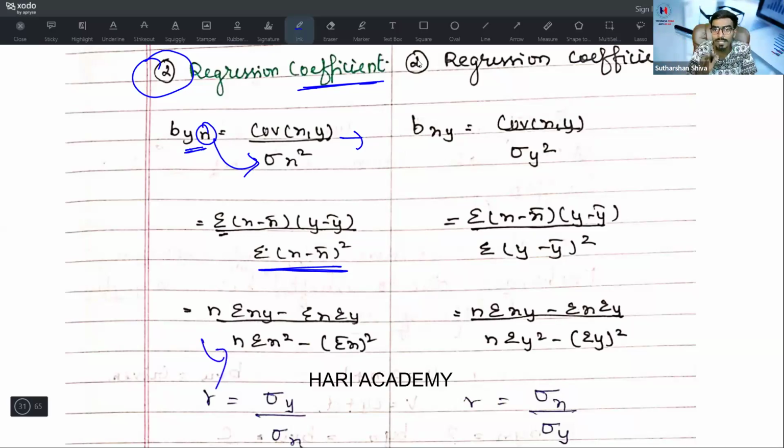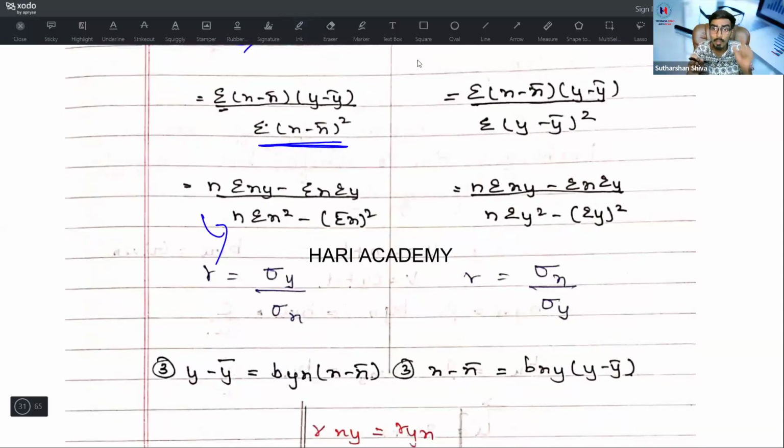Because all the denominator should be in the x, because it is y on x. If it is x on y, all the denominator should be on y. What is the second variable that should be in your denominator? Because y is dependent and x is an independent variable, so it should be in the denominator. Very simple part. It should be dependent divided by independent. That's what you will find out here.